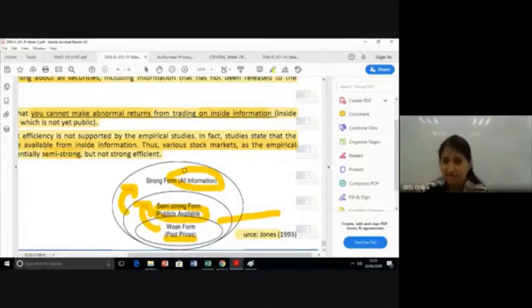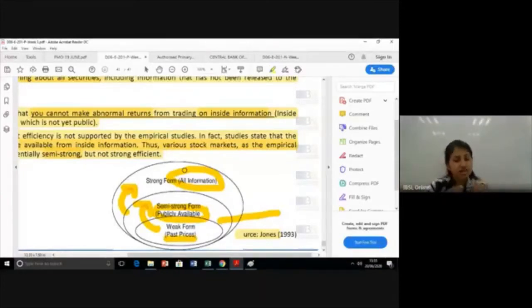Yes. That you need to understand. The theory says that using the past prices, you can't exceed the market because the price is already shown in it. But if you have some present company announcements, yes, you can make abnormal return. If you have inside information, yes, you can make abnormal return.